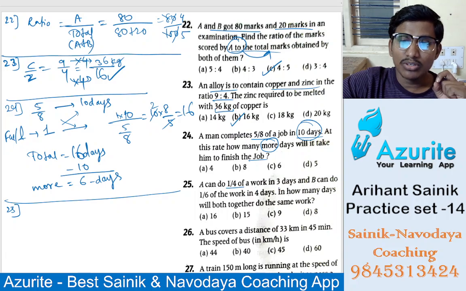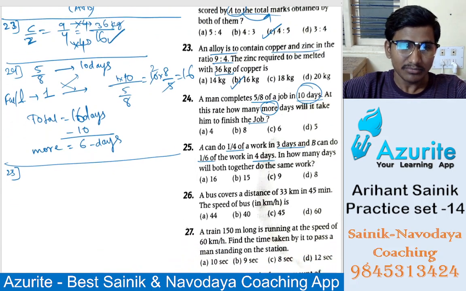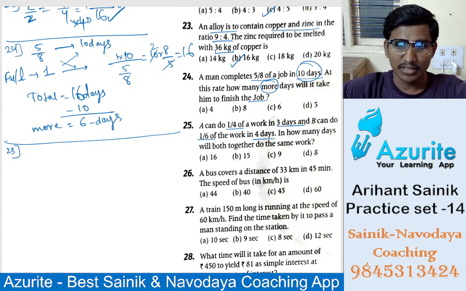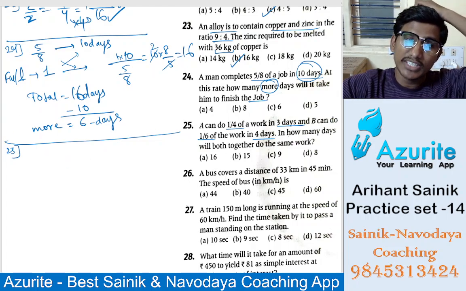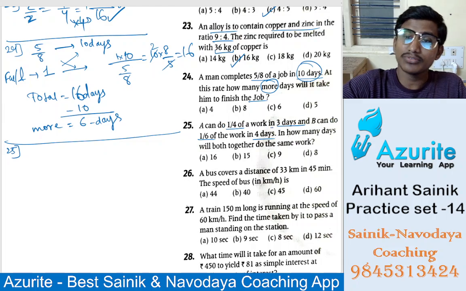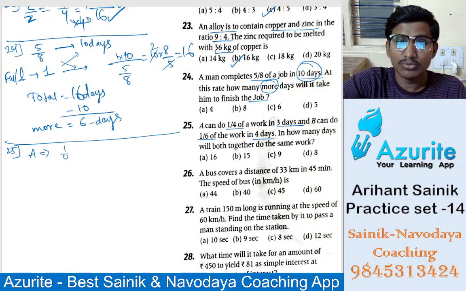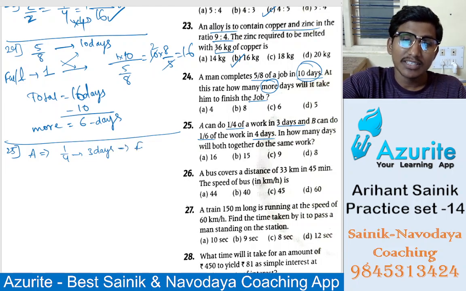Now 25. A can do 1 by 4 of the work in 3 days. B can do 1 by 6 of the work in 4 days. How many days will they take together to do the same work? Okay, now listen. A does 1 by 4th of the work in 3 days, so the full work you directly multiply: 4 3s are 12, so 12 days.